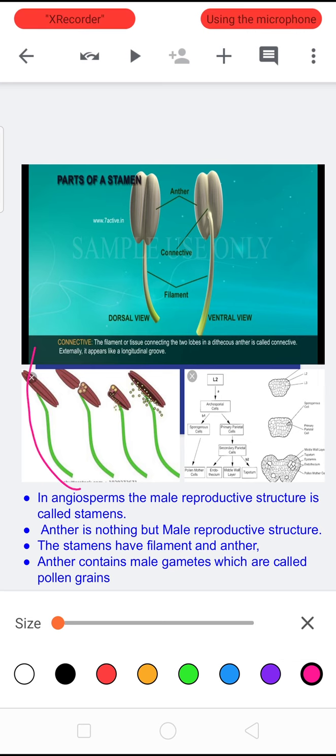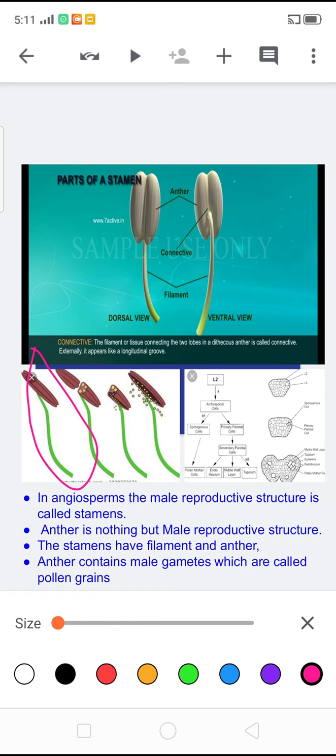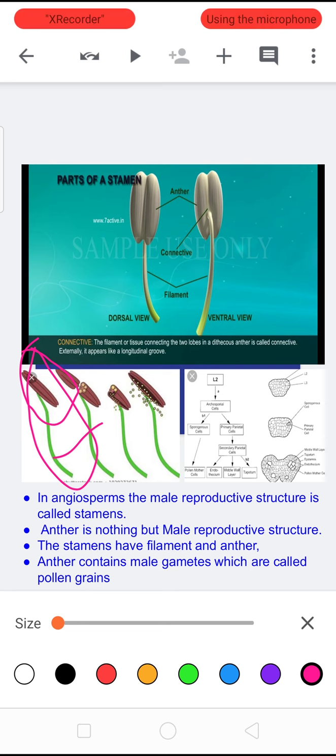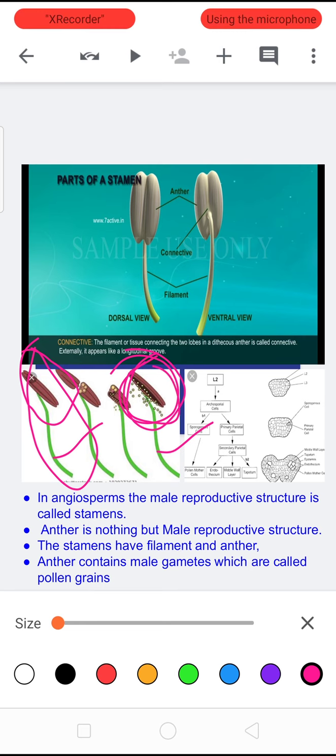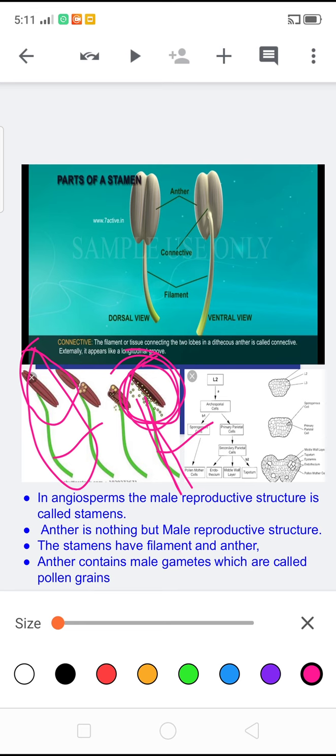These are the stamens. The stamens have mainly two parts. This one is the filament, next the anther. The anther is present at the end of the filament. This anther is nothing but the male reproductive structure. This anther contains male gametes which are called pollen grains.